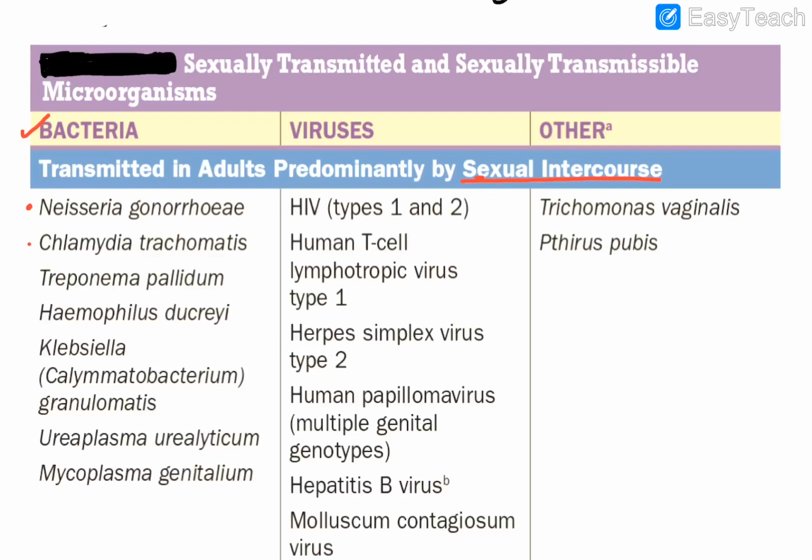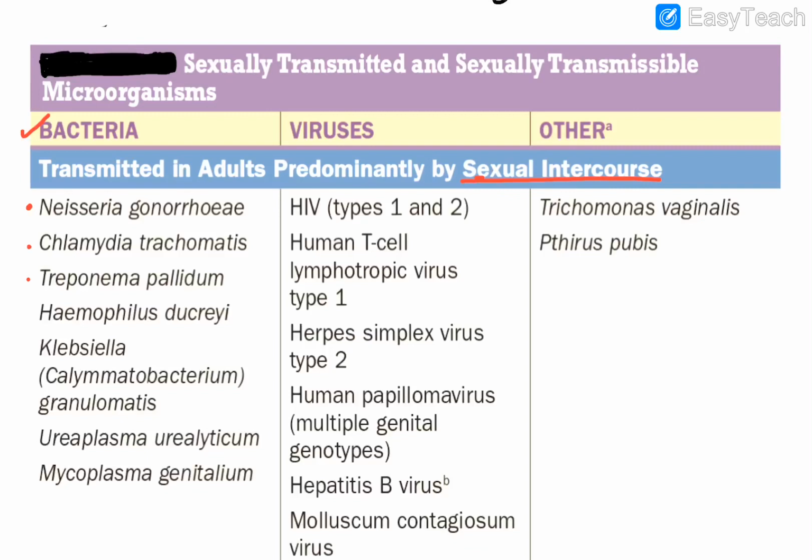The second one is Chlamydia trachomatis, another important organism, and an important cause of NGU, non-gonococcal urethritis. That is also transmitted predominantly by sexual intercourse. Then the third name is Treponema pallidum, which causes syphilis. Treponema pallidum is a spirochete, because they are spiral in shape. That's why they're termed spirochetes, and this leads to syphilis.